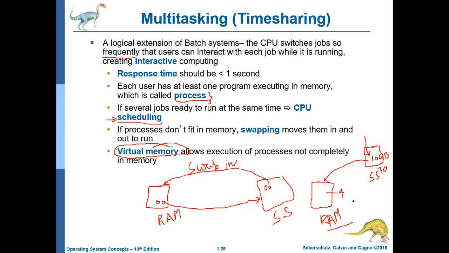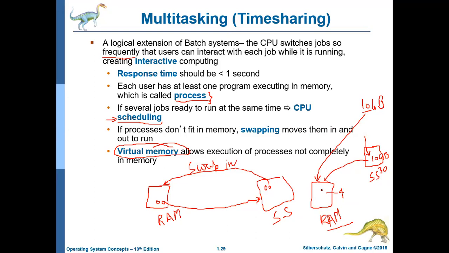Now, what will happen from this 10 GB movie? You will copy a starting 1 GB movie part here, starting 1 GB only. Now you will start playing this video.